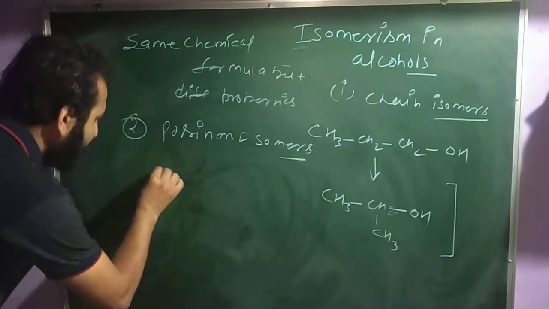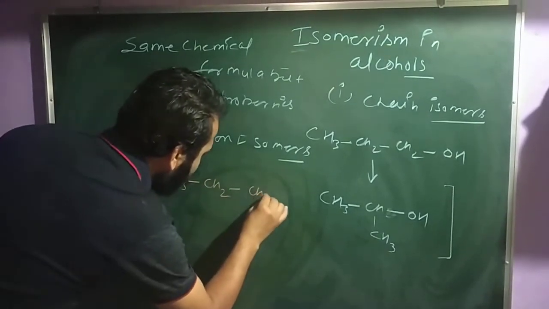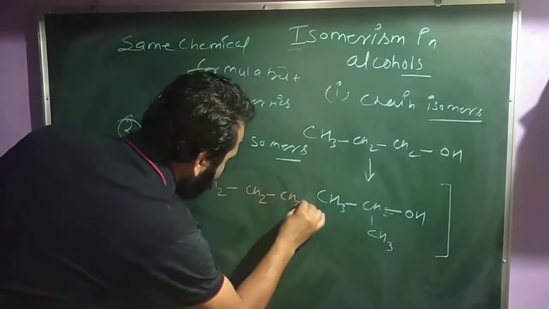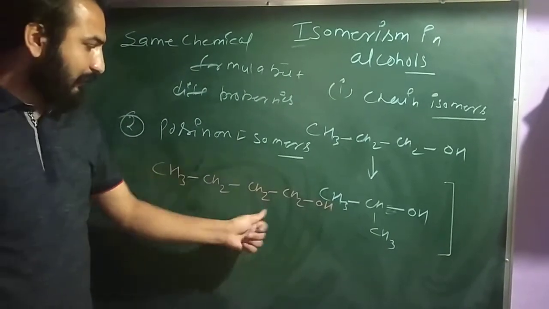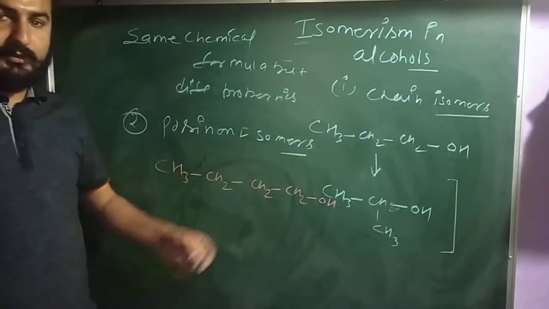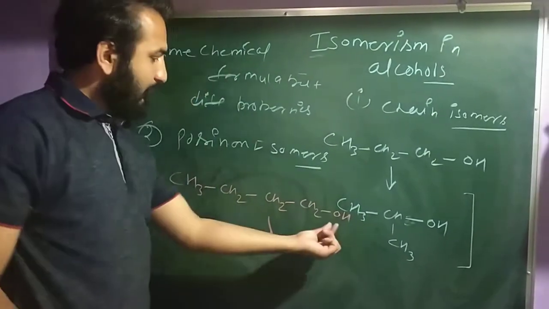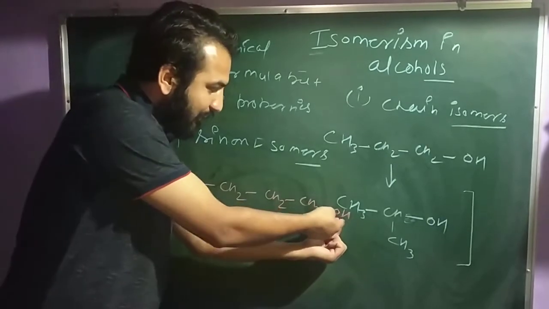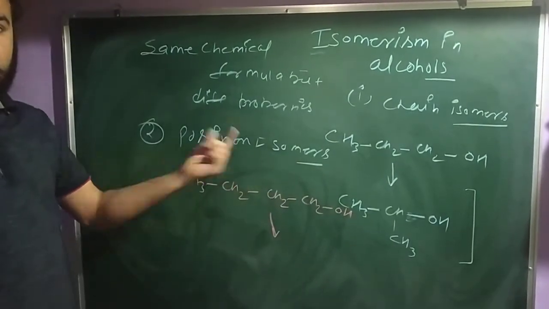You have CH3, CH2, CH2, CH2 and the OH. The name is meth, eth, prop, but, that means 1-butanol. So a change in position means changing the position of the OH group. Now it becomes position isomers.